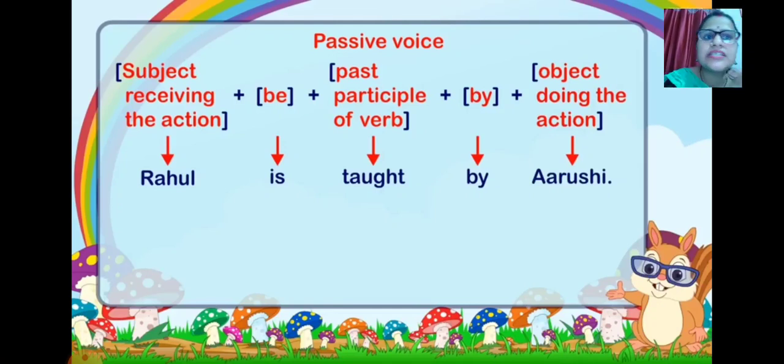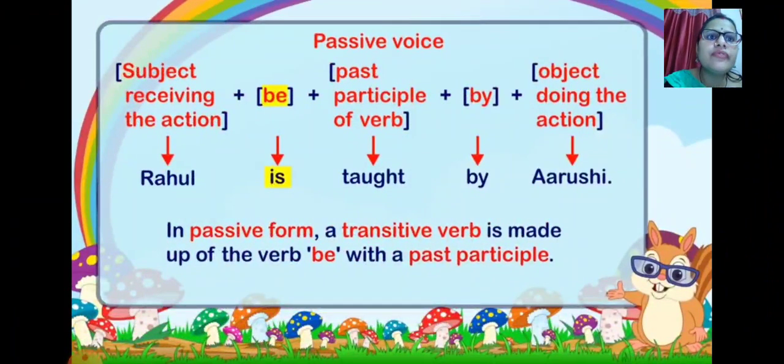And past participle, third form of the verb. By must always be there to join the past participle and the doer of the action. For example, Rahul is taught by Arushi. So this is the example of your passive voice. Hope it is understood to you, students. Let's move forward with your passive voice.